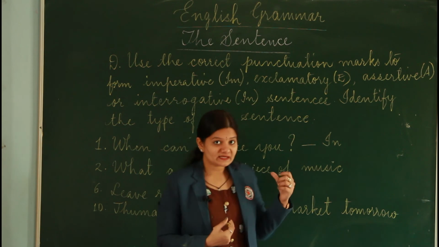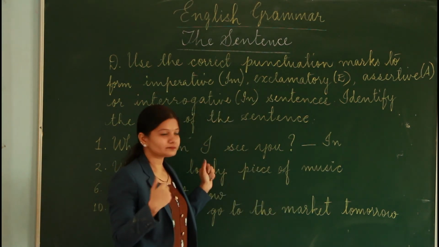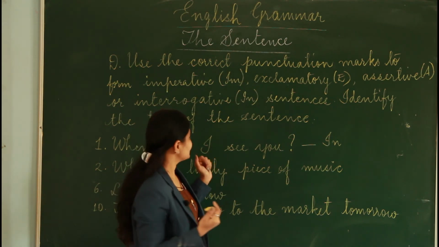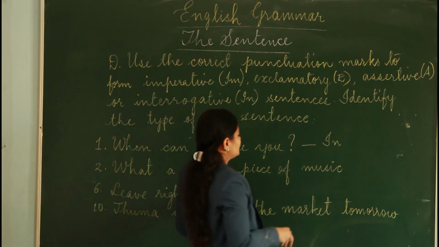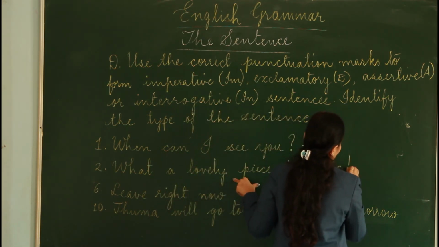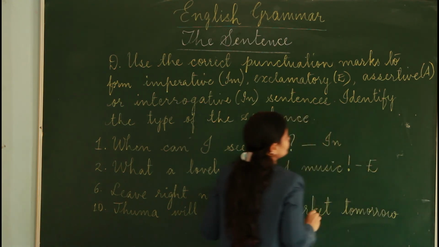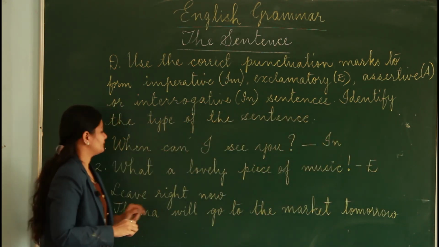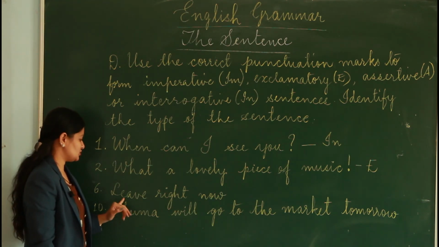So which kind of sentence can you guess, children? Oh yes, it is an exclamatory sentence. Very good. So we will punctuate it with an exclamation mark and we would write the short form. Now, time for you to read the next question.